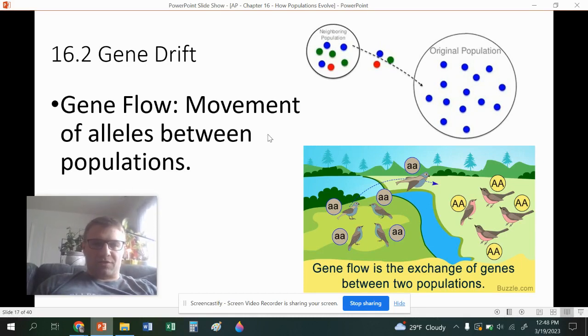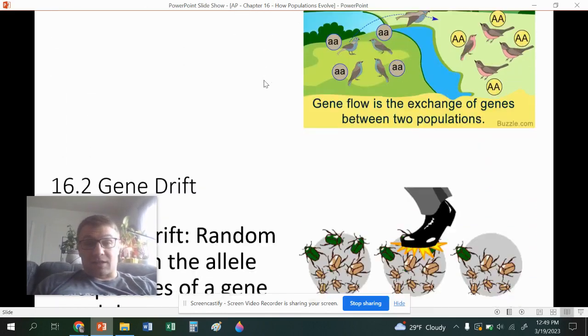Our first example is going to be gene flow. This is the movement of alleles between populations. You can see these illustrations are just showing us that alleles can move from one population to the next, and that's because of immigration or emigration, and that's going to change the allele frequencies. This is going to lower the frequency of little a's here and raise it over here. So that is technically evolution.